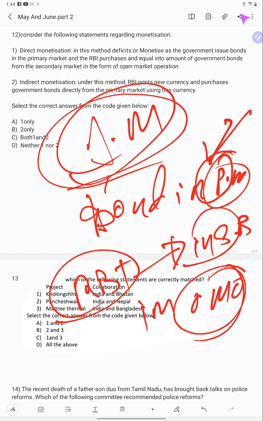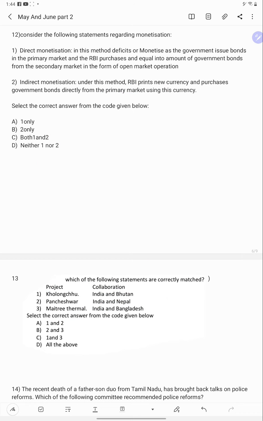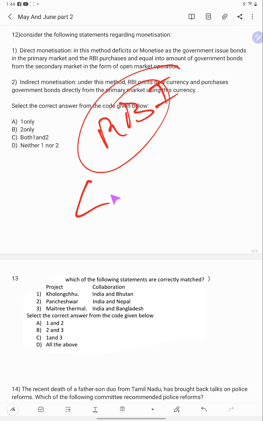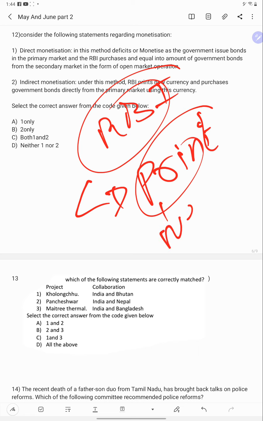Okay, but the question is, from where will RBI get money to buy these bonds? RBI will get money to buy these bonds by printing new money, new currency. That's it. This is what you should know for prelims.